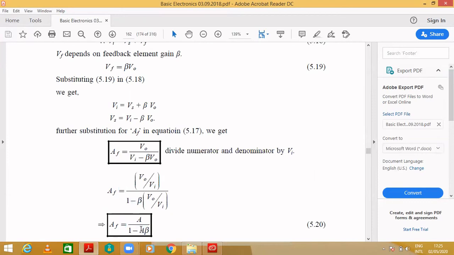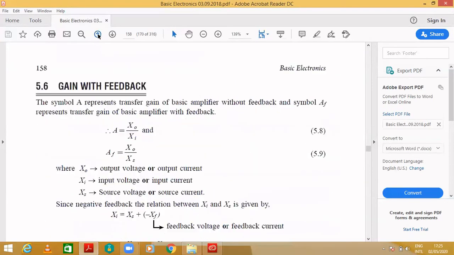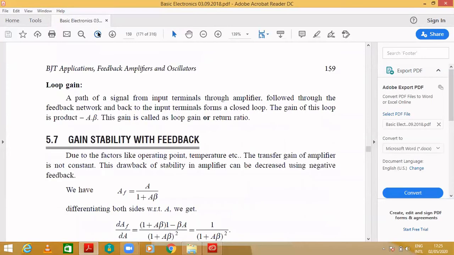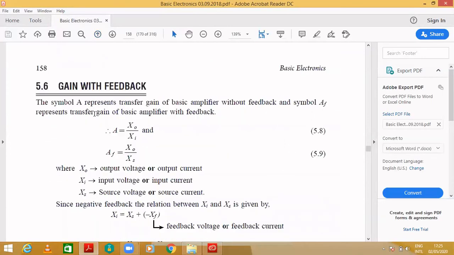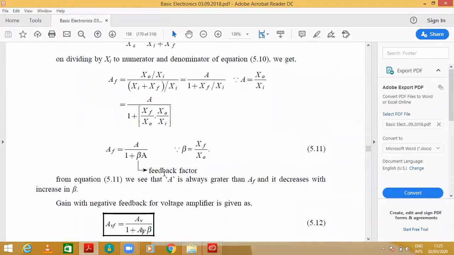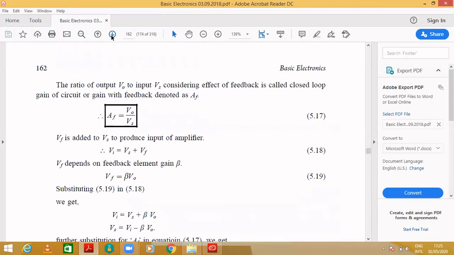You may ask, this derivation we already did previously, that is for negative feedback. You can see over here, this is for the negative feedback. The feedback gain here is A by 1 plus beta A, and this is for negative feedback for a voltage amplifier. Whatever I have just derived now is for positive feedback.